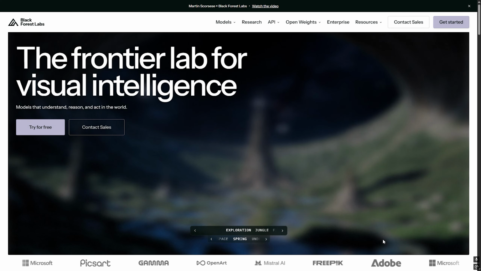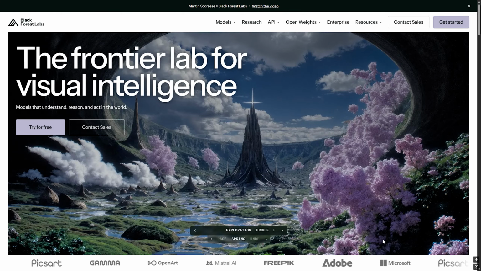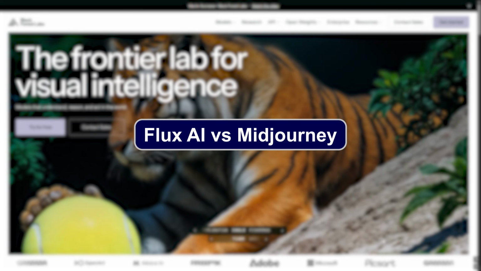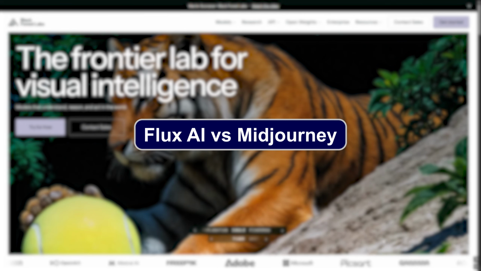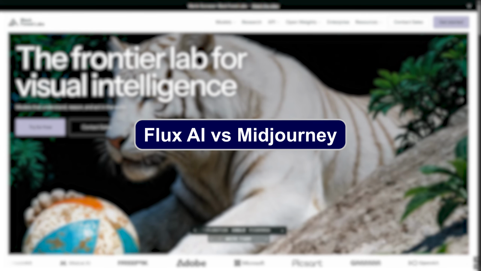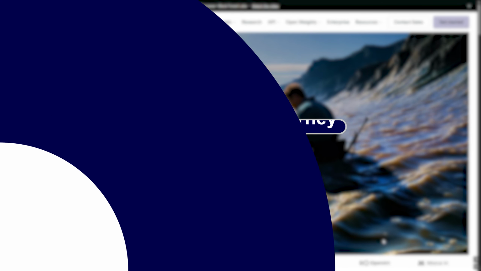If you are looking for the best AI image generator in 2026, two of the biggest names are Flux AI and Midjourney. Both can create stunning images from simple text prompts, but they have different strengths. In this video, I'll compare their image quality, ease of use, customization options, pricing, and overall value to help you decide which one is right for you.